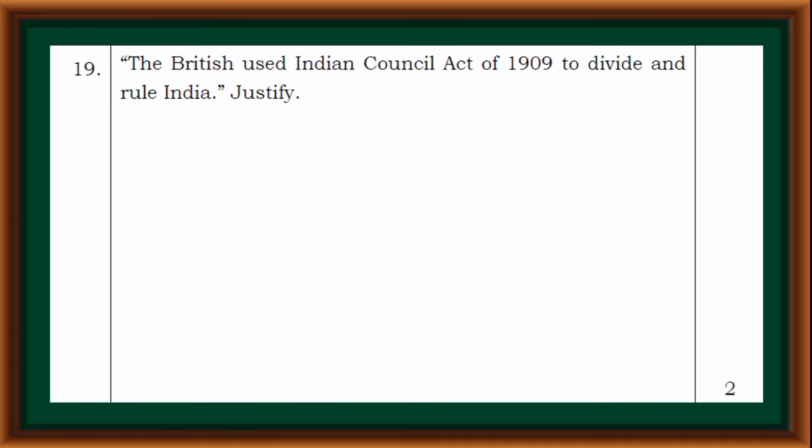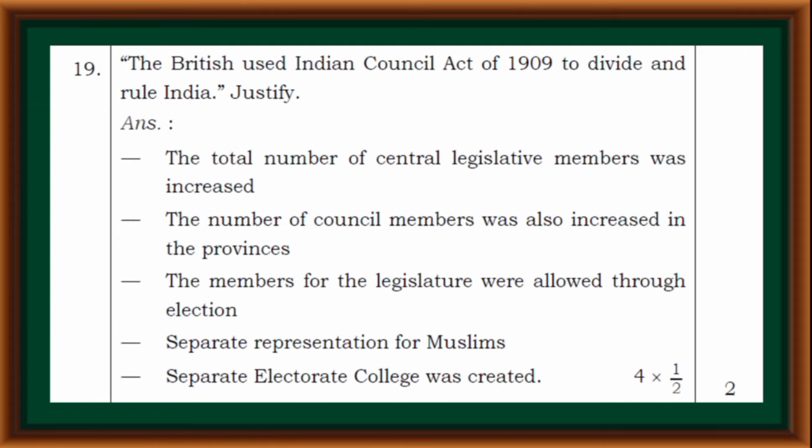The British used Indian Council Act of 1909 to divide and rule India. Justify. The total number of central legislative members was increased. The number of council members was also increased in the provinces. The members for the legislatures were allowed through election. Separate representation for Muslims. Separate electoral college was created.